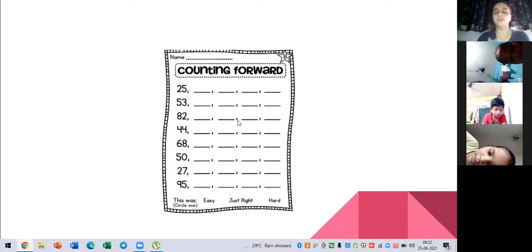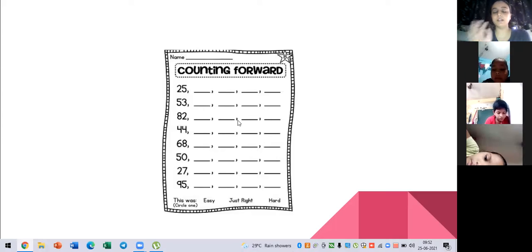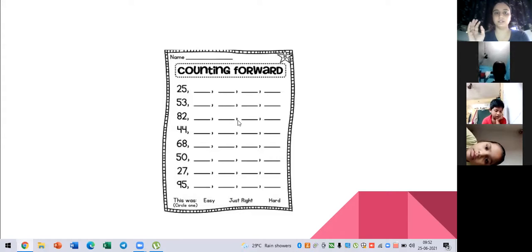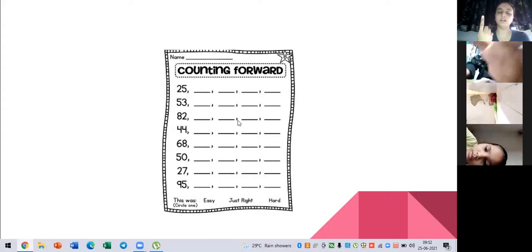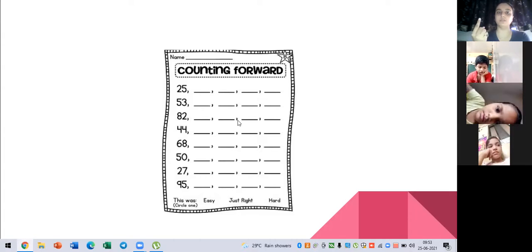All right. So I hope you have now built the understanding of how to write the numbers in the forward direction. Now we move on to counting forward. It is very simple, children. We have to just count one more, and one more. Like you all have written very correctly. If you have the number 82, then you add one more and that becomes 83. You add one more to 83 and that becomes 84. So when you add one more, that is counting forward and we get the numbers.